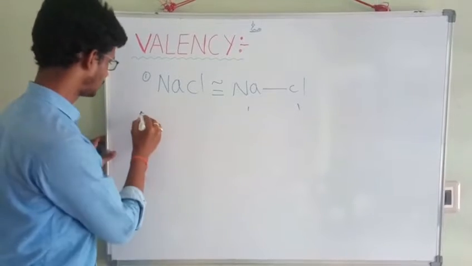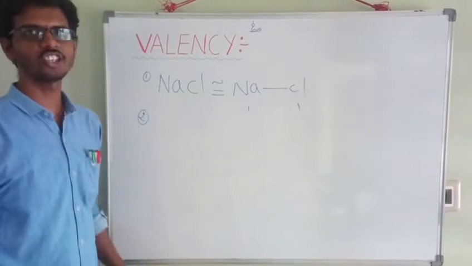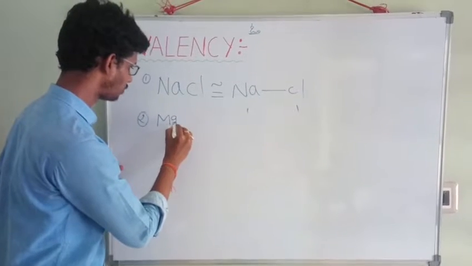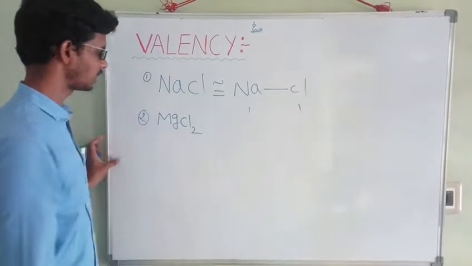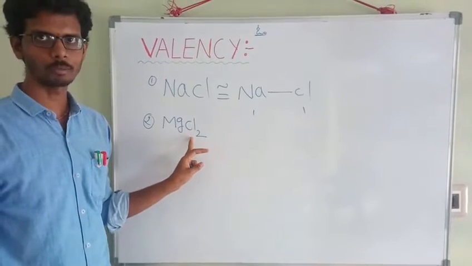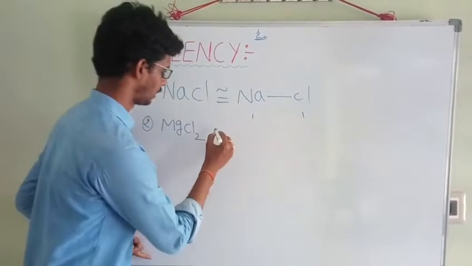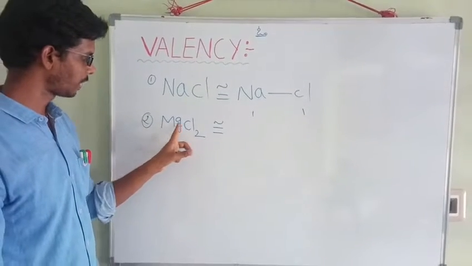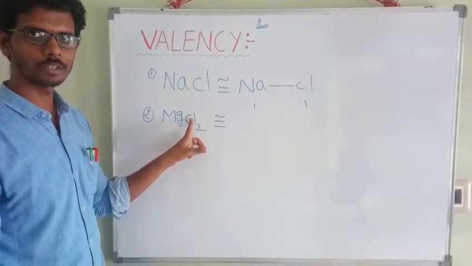Let us see the second example, magnesium chloride. What is the formula of magnesium chloride? MgCl2. This is the formula of magnesium chloride. Here, one magnesium atom can bind with two chlorine atoms.